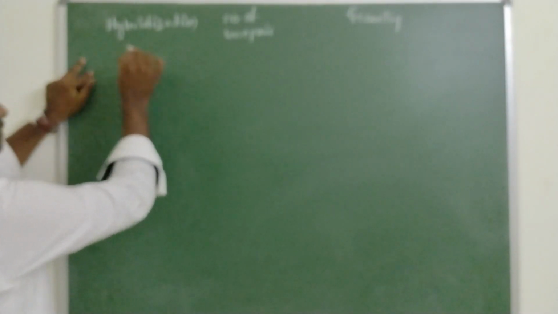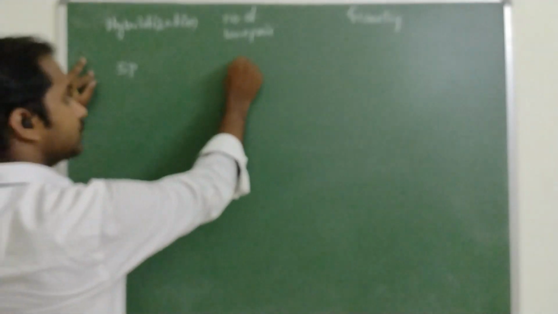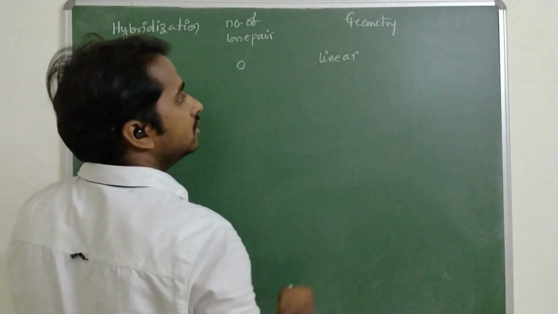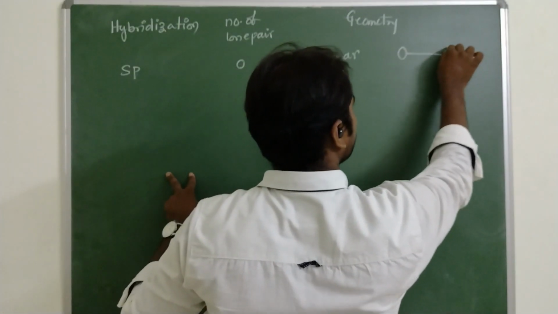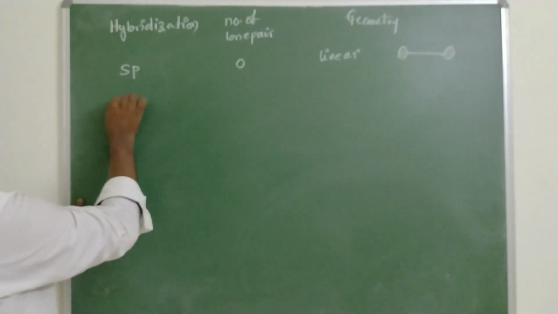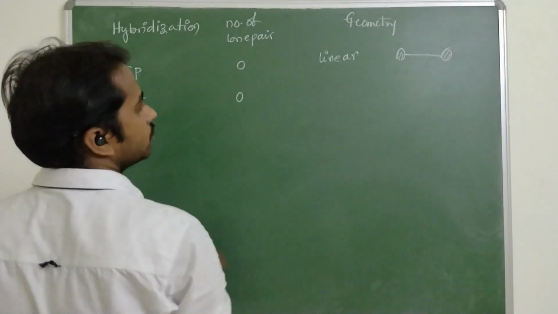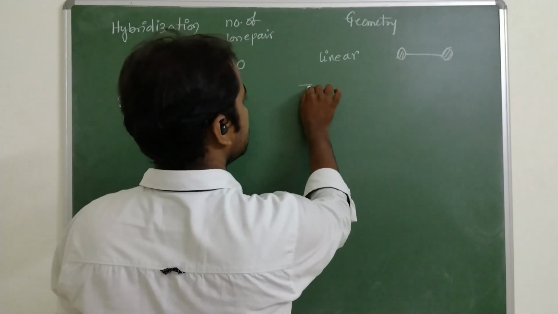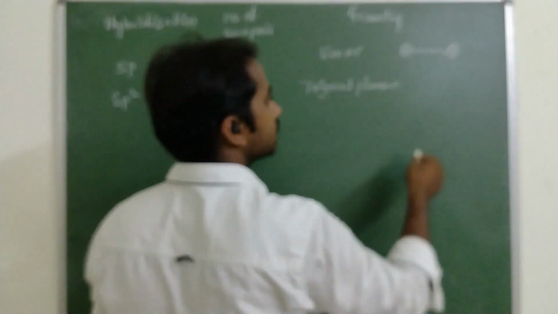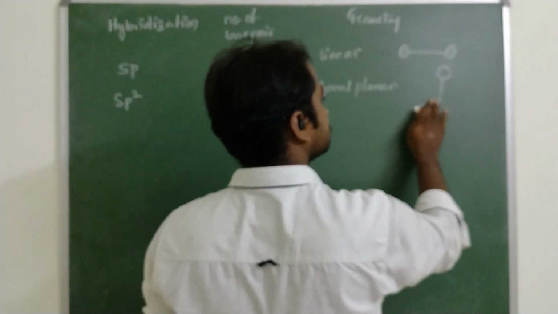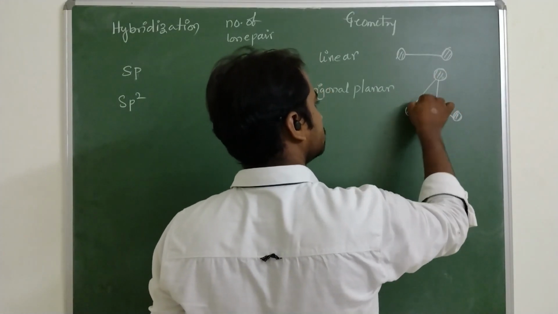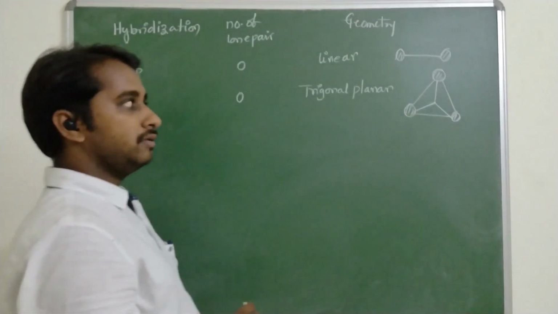If sp hybridization, zero lone pairs, the geometry is linear, 180 degrees. sp2 hybridization, zero lone pairs, the shape of the molecule is trigonal planar.